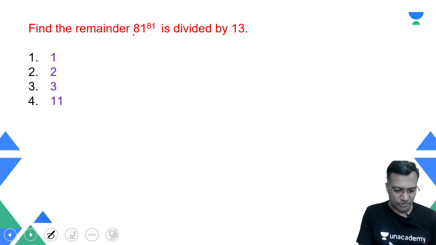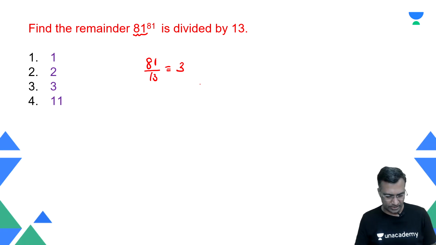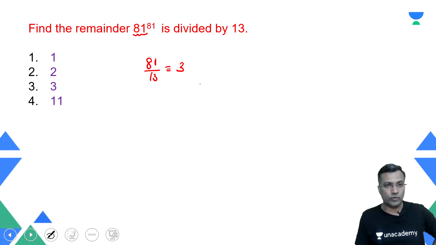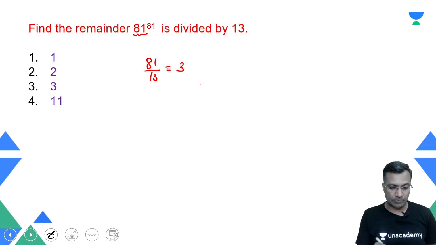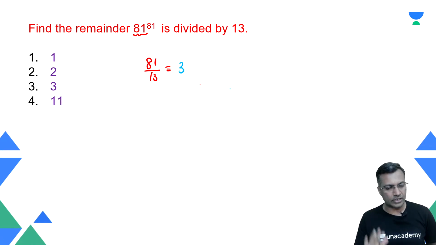You take one base. Which base? Take the base here, 81, when divided by 13. The remainder is 3, because I can go up to 78, 13 times 6. But you may wonder, so where is the preferred remainder here? That may become a question there. Fair enough, you keep it there, no worries. 81 when divided by 13, the remainder is 1.